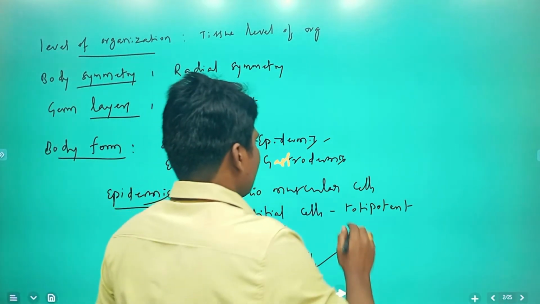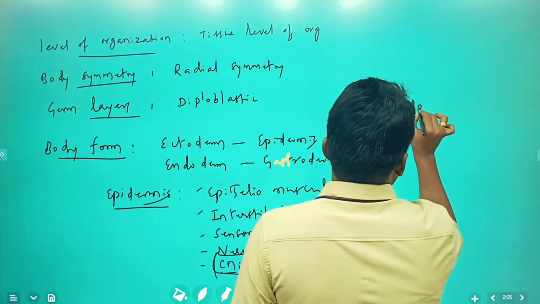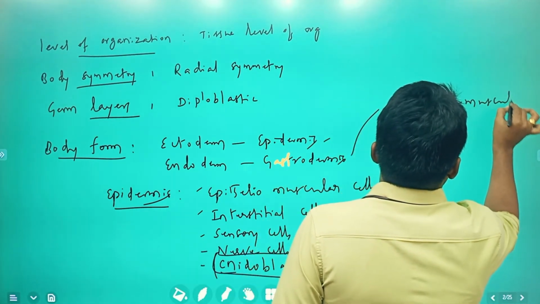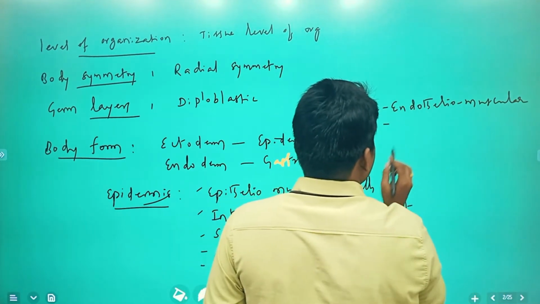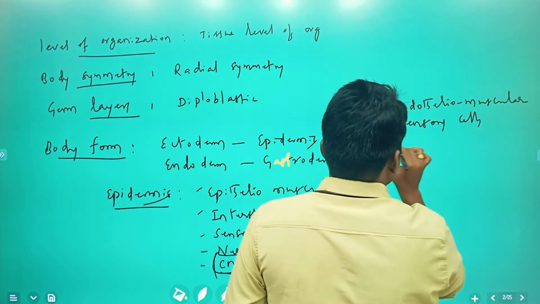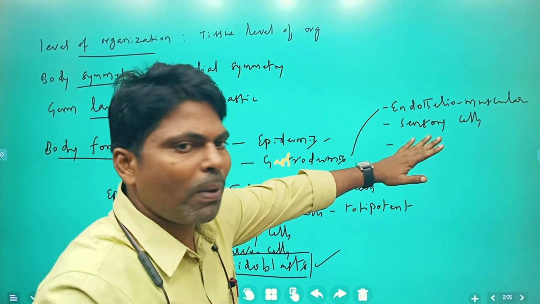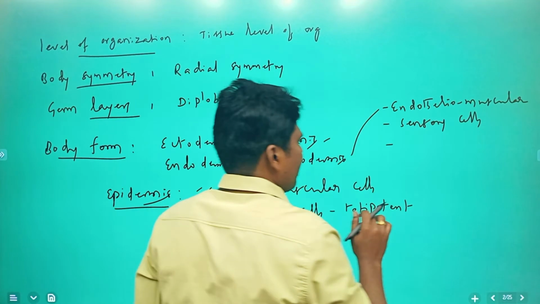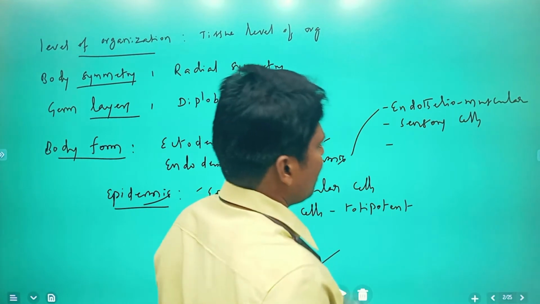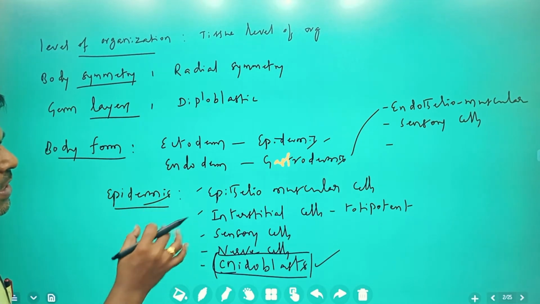Next, the gastrodermis also consists of endothelial-muscular cells. Sensory cells are also present here. Cnidoblasts are present only in the epidermis; in the gastrodermis, cnidoblasts are absent. And next, some sensory cells are present. That's it. Remember, this is about the body form, very simply.